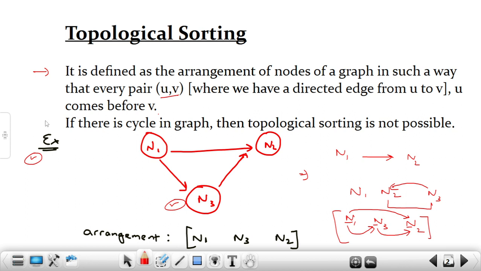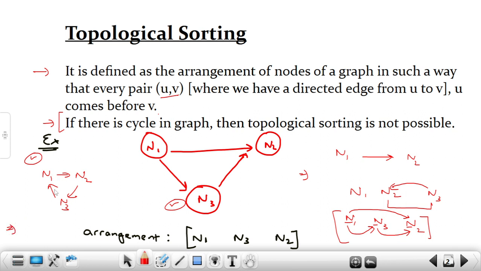Now there is one more important point, which is this one. It says that if there is a cycle in a graph, then topological sorting is not possible. Why? Let me take an example. If we have N1, then I have N2, then I have N3, and then I have a cycle like this, right?